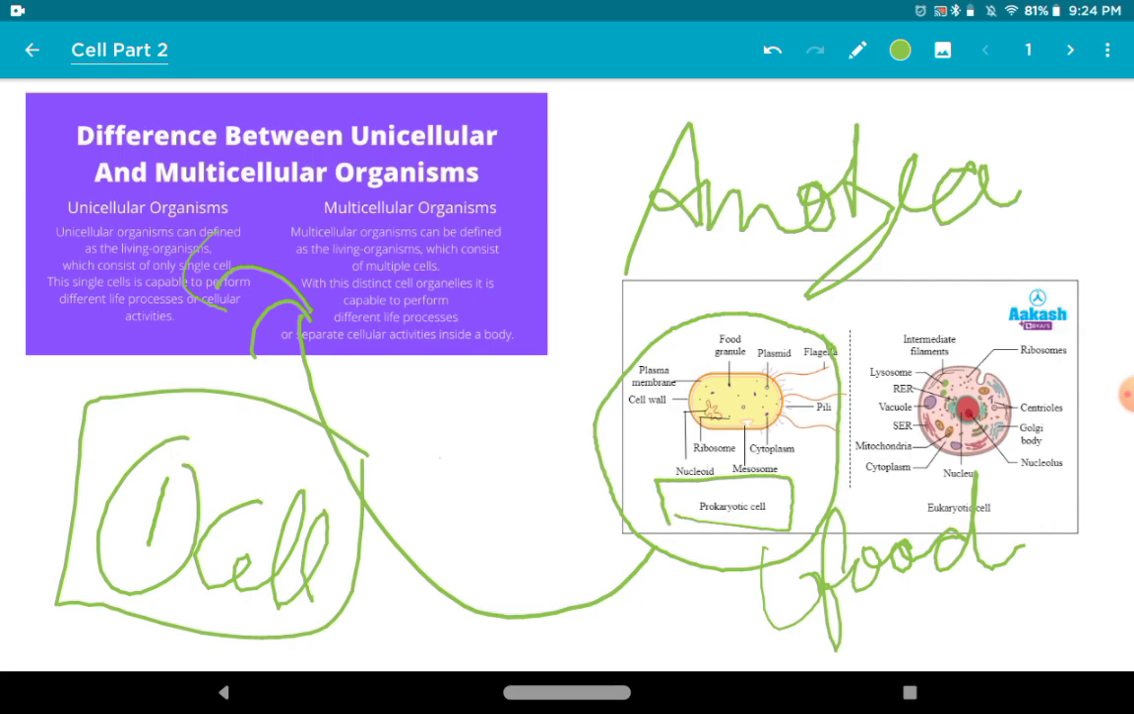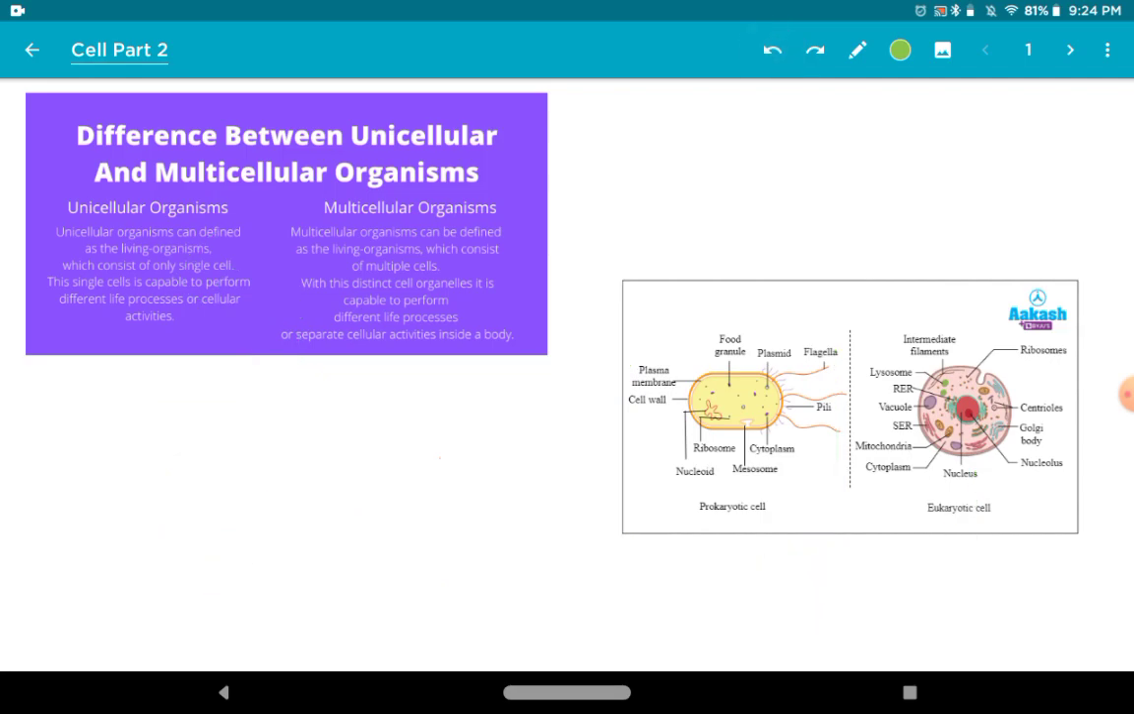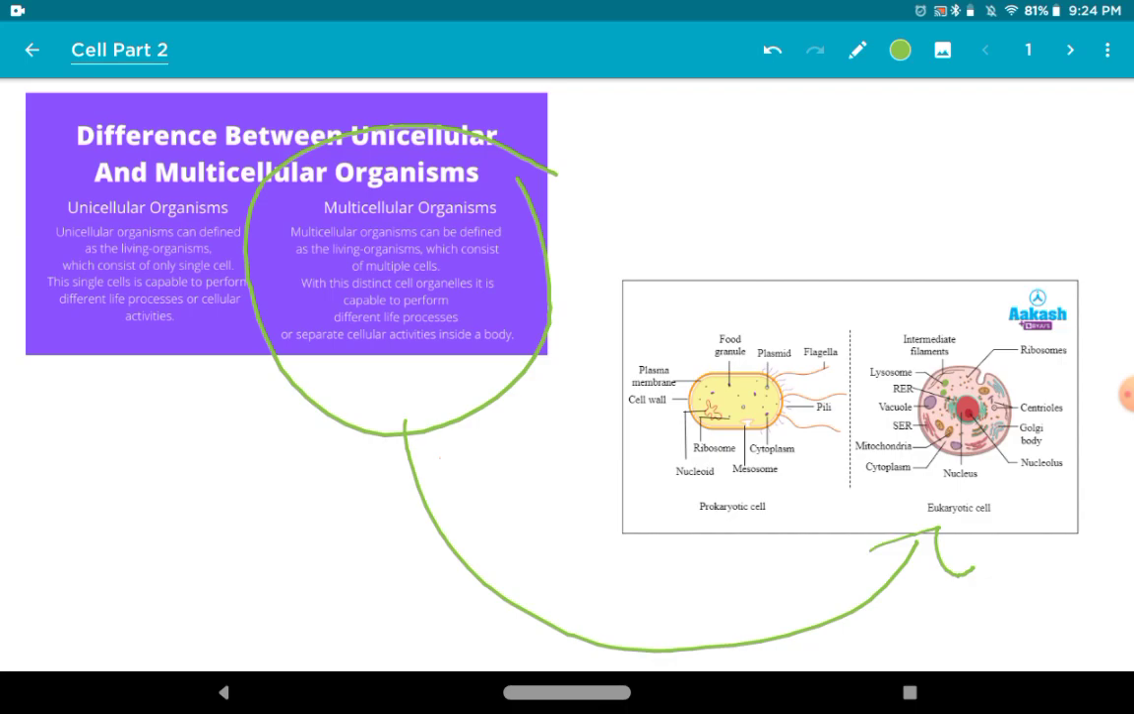Now let's come to multicellular. So what are multicellular organisms? Multicellular organisms can be defined as living organisms which consist of multiple cells with distinct cell organelles. They are capable of performing different life processes or separate cellular activities inside a body. Let me explain it in short. Most multicellular organisms are eukaryotic.